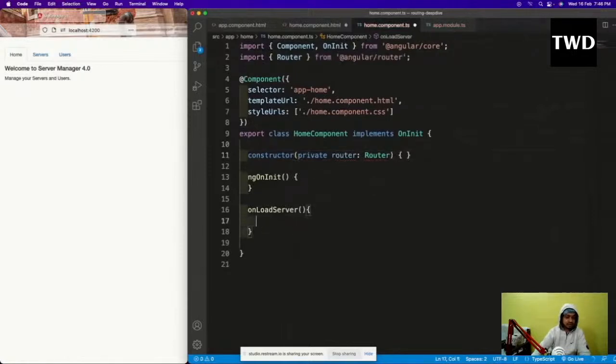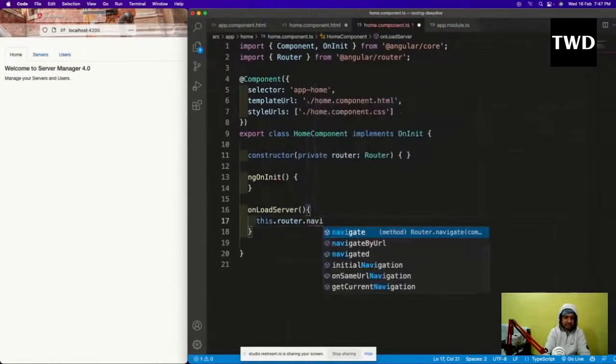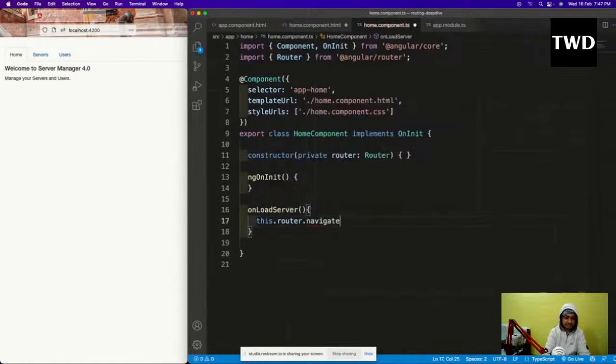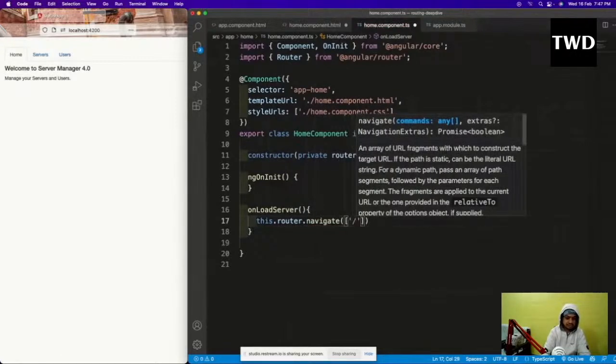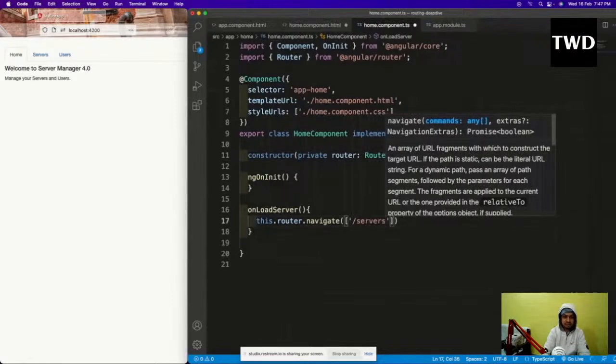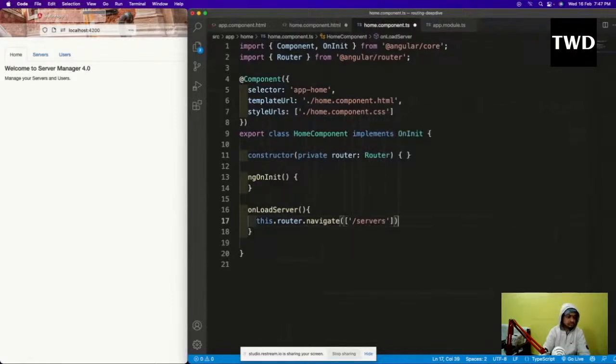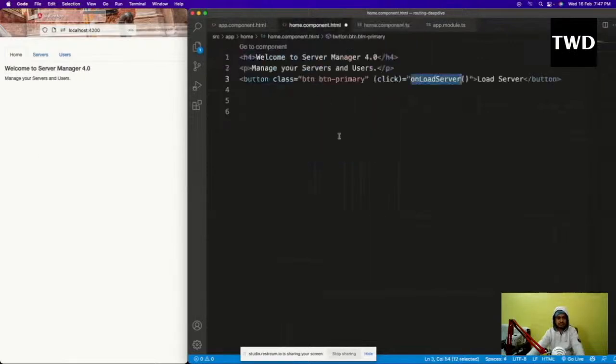And now we are going to use the programmatic approach: this.router.navigate to servers.